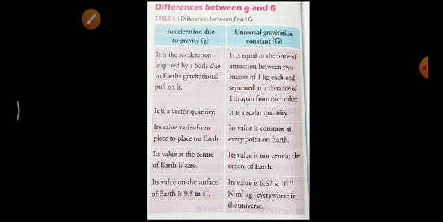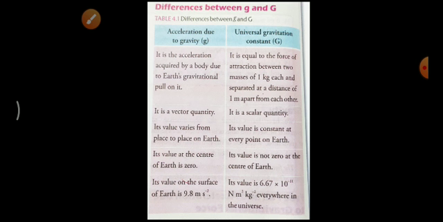of the Earth. Then the universal gravitation constant is equal to the force of attraction between two masses of 1 kilogram each, separated by a distance of 1 meter from each other. That means how much force of attraction there is between two different masses of 1 kilogram each, separated by a distance of 1 meter. That is called the universal gravitation constant.